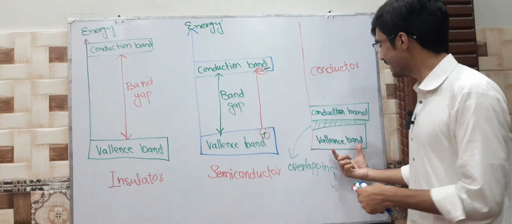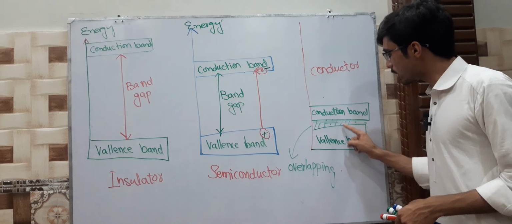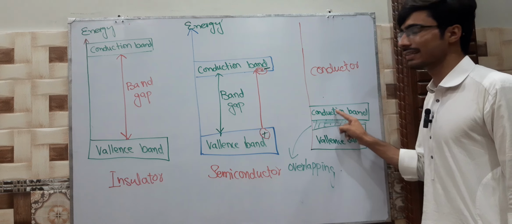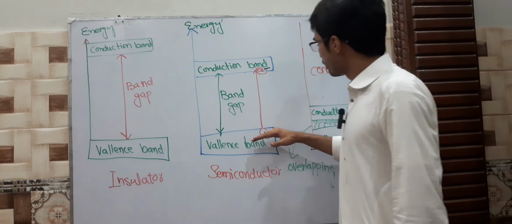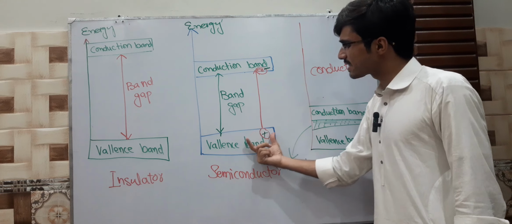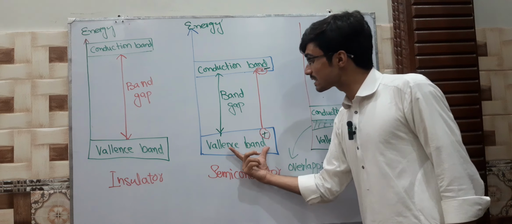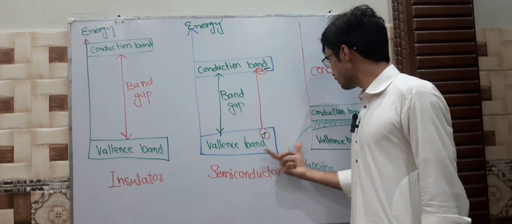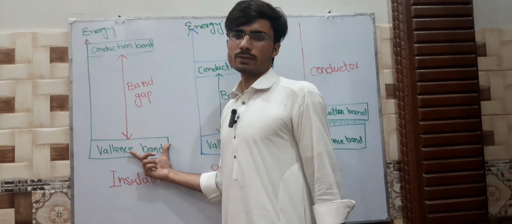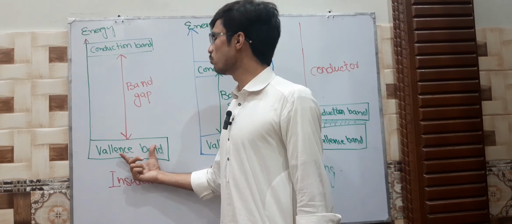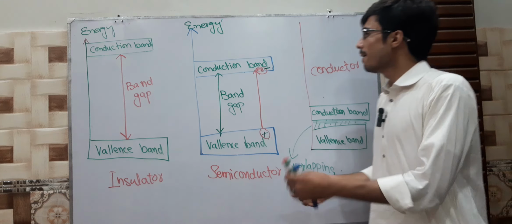There are a lot of free electrons, the bands are too near to each other, and they can move easily. Compared to this, the semiconductor is slightly difficult, but for the insulator it's not possible for electrons to move from the valence band to the conduction band.